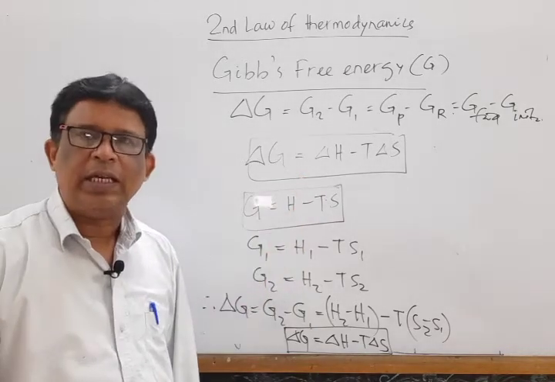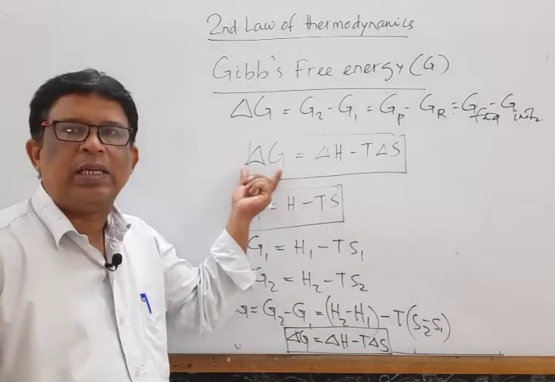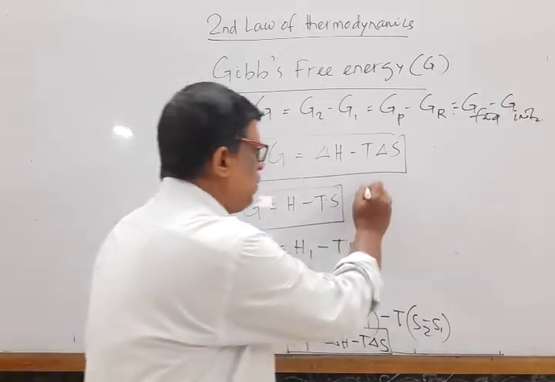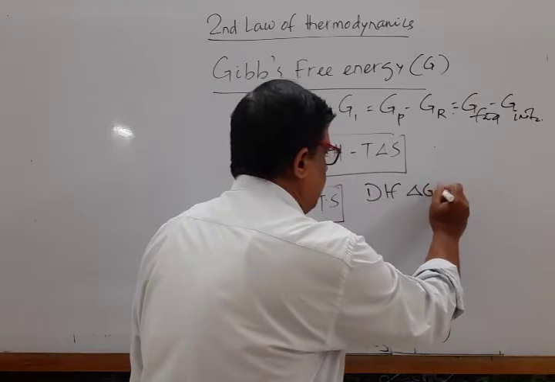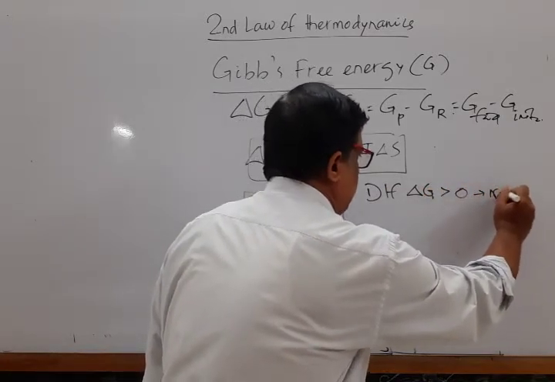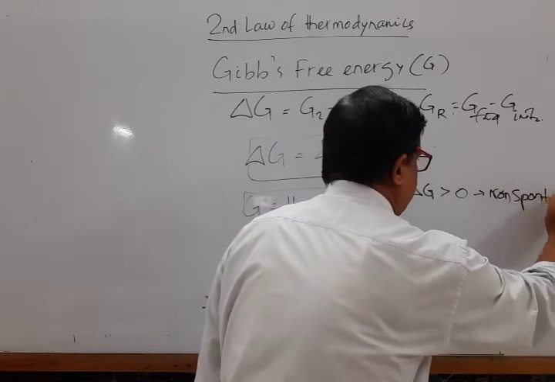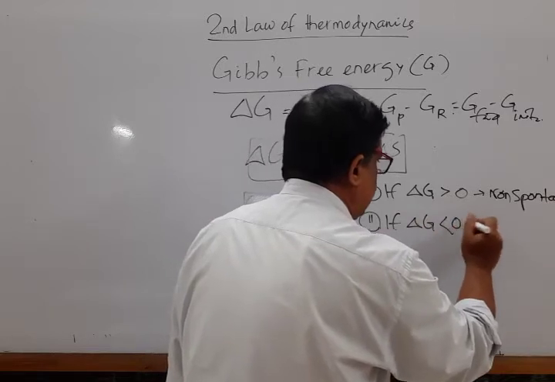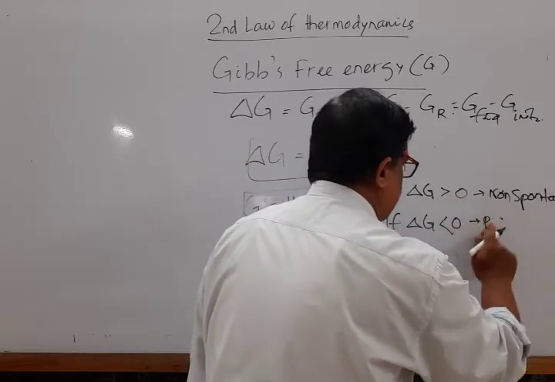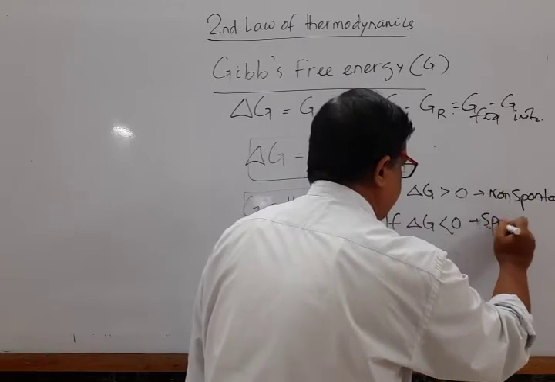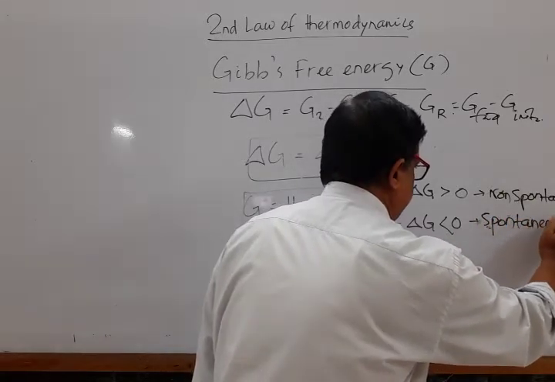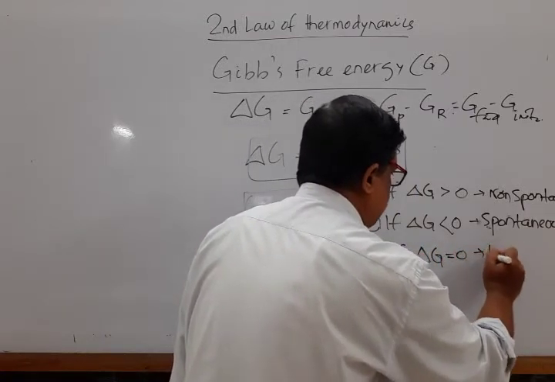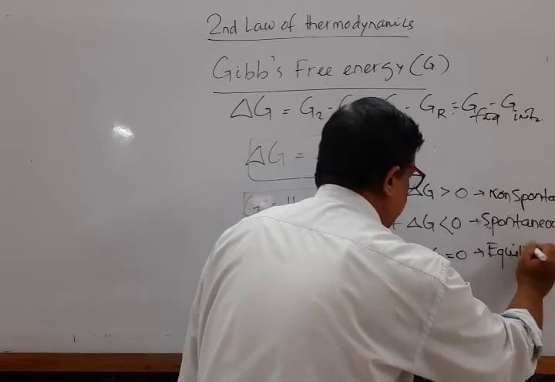Like entropy change also, from this free energy change, one is able to identify the spontaneity of a process. Mark that. If del G is greater than 0, the process is non-spontaneous. Point 2: if del G is less than 0, then the process is spontaneous. And the third one is, if del G is equal to 0, the system is in the state of equilibrium.